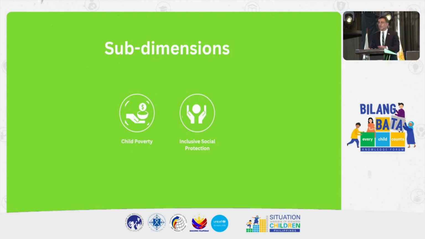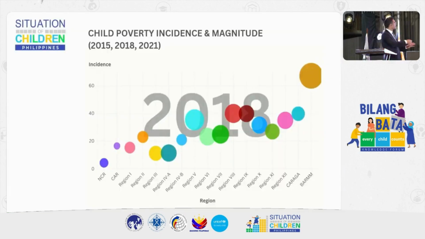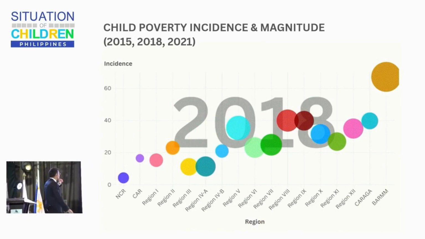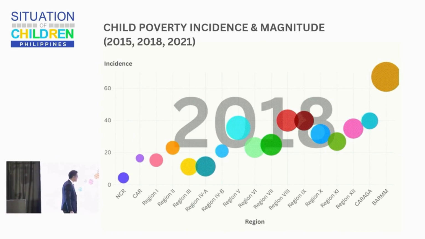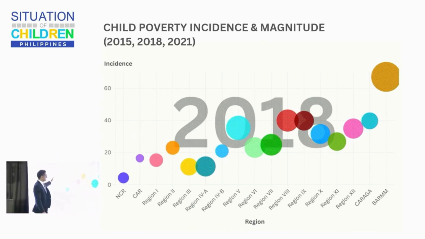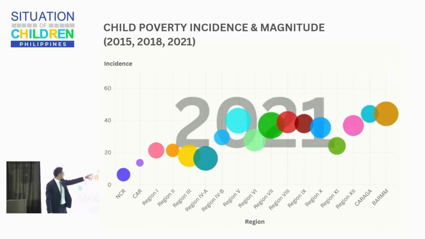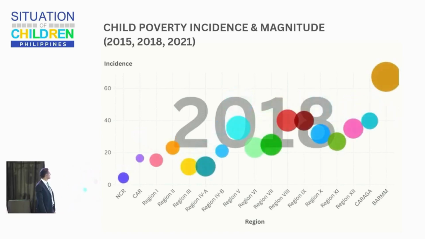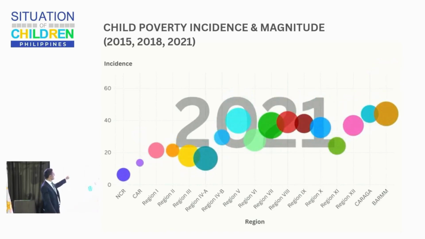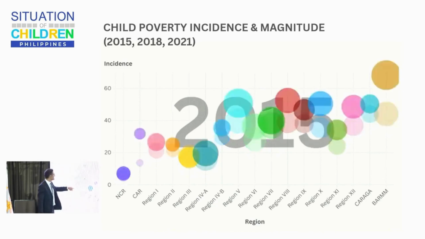At the same time, we know that child poverty, the children make up the majority of the poor population. Let me share this graphic, which represents child poverty incidence and magnitude for different years. This is 2018. These are the regions. This is the poverty incidence. That big bubble there is BARM. Every bubble is a different region. So 2018, 2021. What do we notice? This is going to be on a loop.